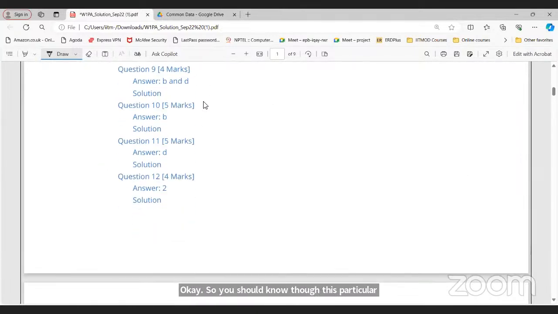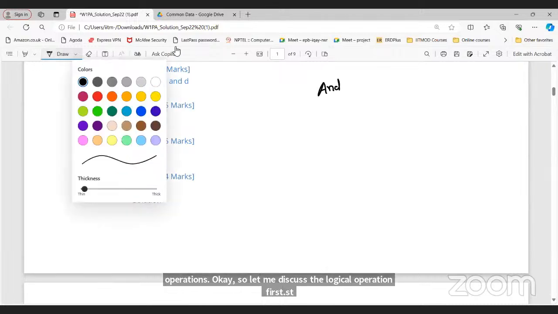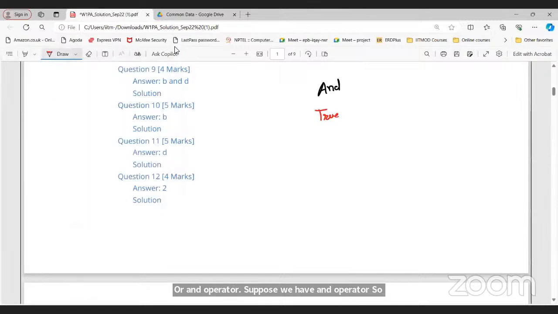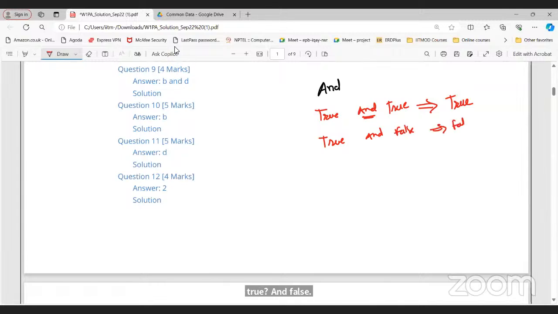Let me discuss the logical operations first, for the AND operator. What is true and true? If I have two conditions separated by AND and both conditions are true, the result will be true only. What if I have true and false? The result will be false. What about false and true?